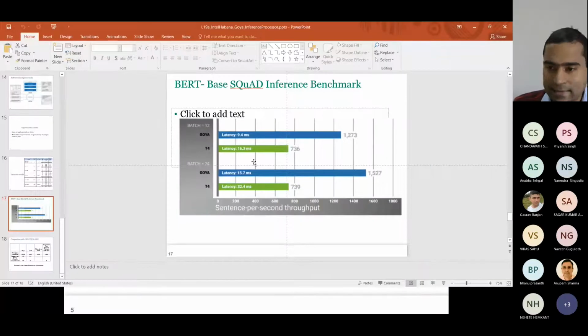So if you remember this slide, here we showed that at the batch size of 12, Goya has this much throughput. That means it can do this many sentences and it takes this much latency. But if you go to a higher batch size, although throughput improves, latency also increases. We want latency to be low. Similarly for the T4 GPU: if you increase the batch size, the throughput doesn't improve, only latency increases. That means it is not able to handle more than a batch size of 12.